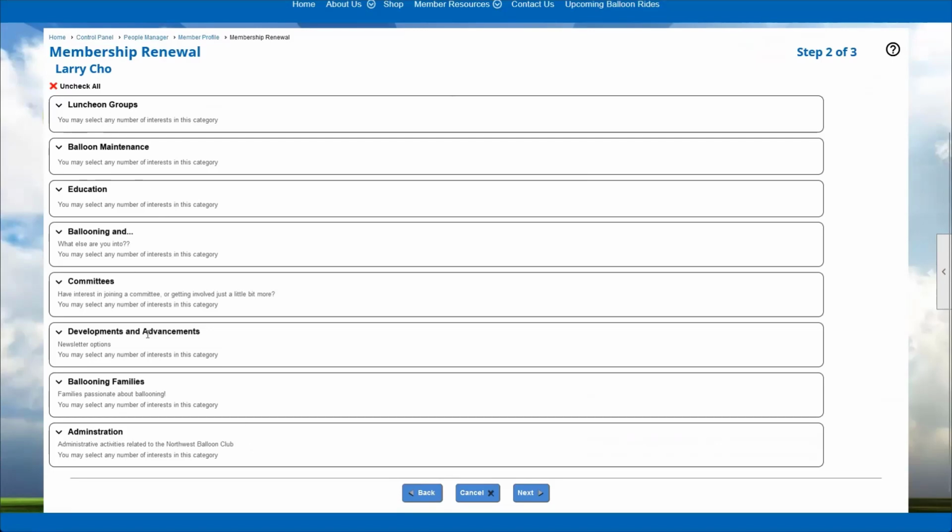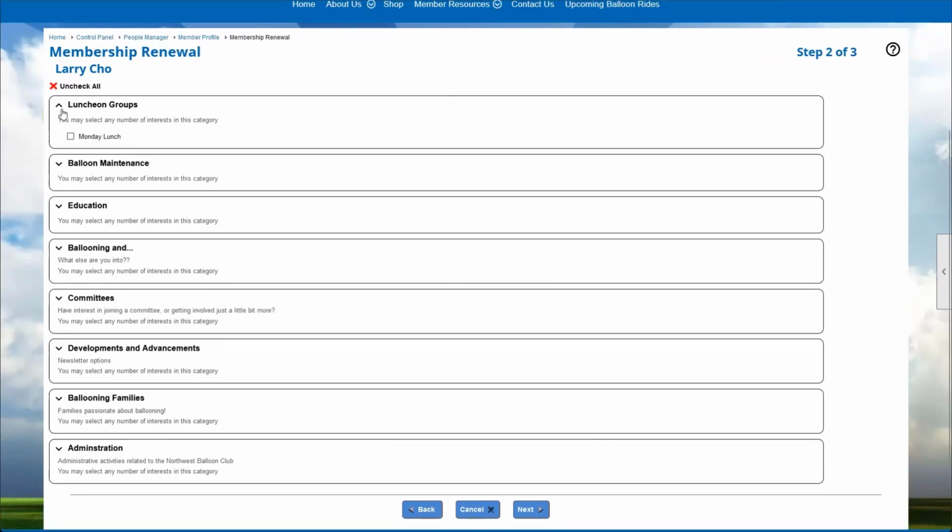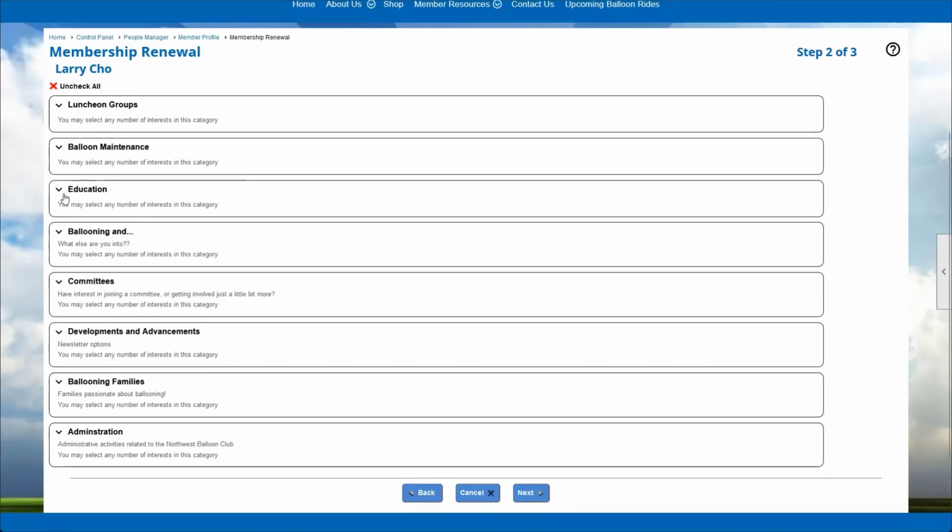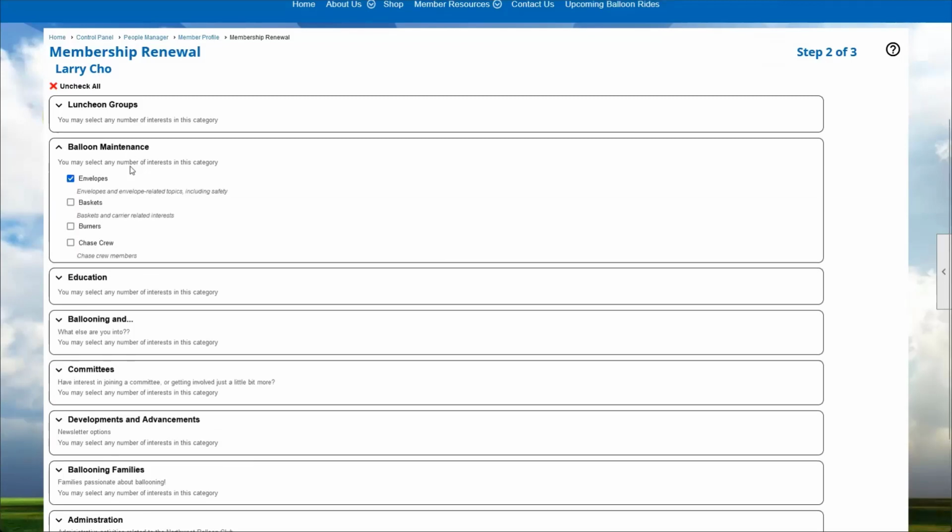So here's all the different categories, and then a member can select to look at the different options in a particular category. Because Larry is renewing and Larry is already a member, there will be some that are pre-checked here. So Larry is interested in envelope topics, but we can say, hey, in the last year, I got really interested in baskets and burners. I've been learning a lot about balloon maintenance. So these are all the different topics that come with balloon maintenance.